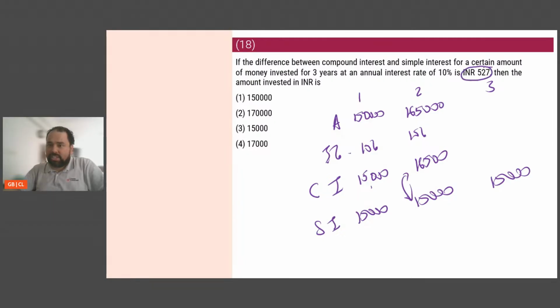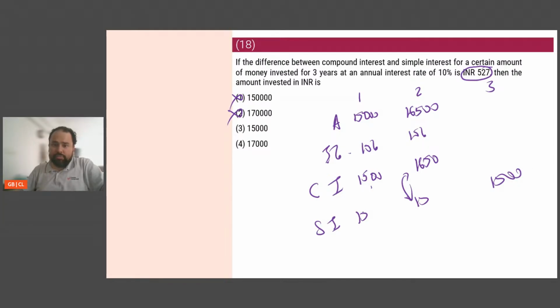The question states at the end of 3 years, difference should be 527. Obviously, it can't be so high. It can't be 1,50,000. If it's not 1,50,000, it can't be 1,70,000. So let me try with 15,000. 15,000 में मेरे को कुछ नहीं करना, मेरे को ये करना है.